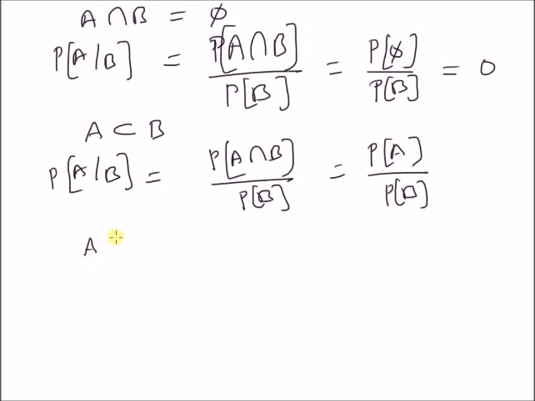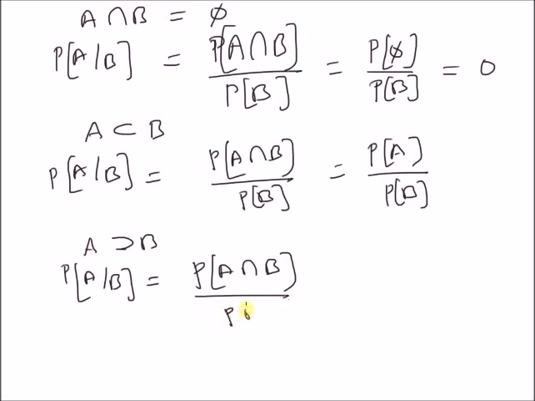Now when A is a superset of B, that is B is a subset of A, what happens? Let's see what happens to the conditional probability. That is, probability of A given B should be equal to probability of A intersection B divided by probability of B. But when A is a superset of B, then the probability of A intersection B should be equal to probability of B. That is, the conditional probability is equal to the ratio of probability of B to itself, which is basically 1. So when A is a superset of B, then probability of A given B should be equal to 1.